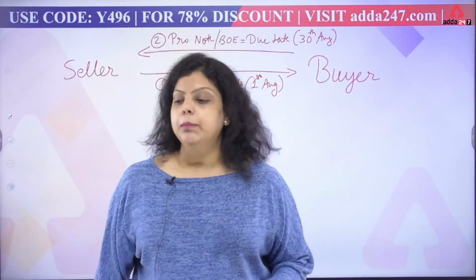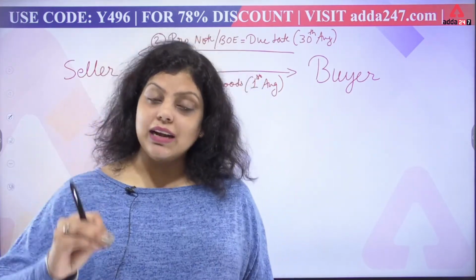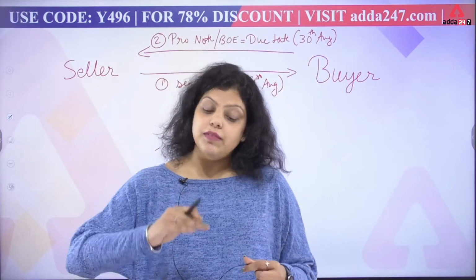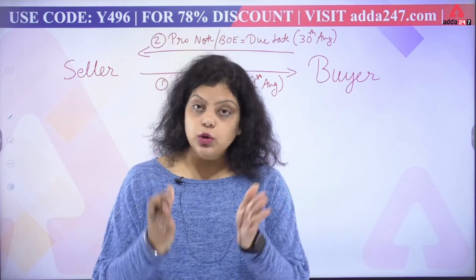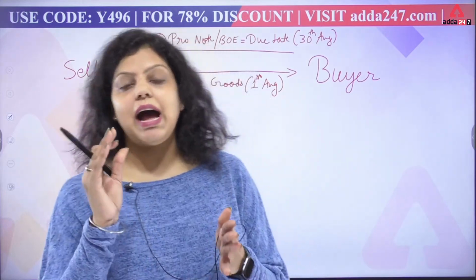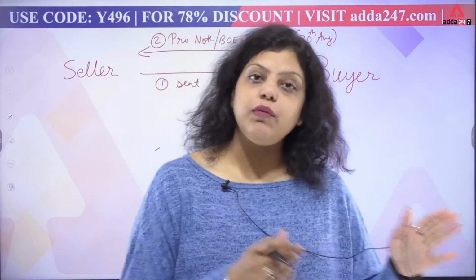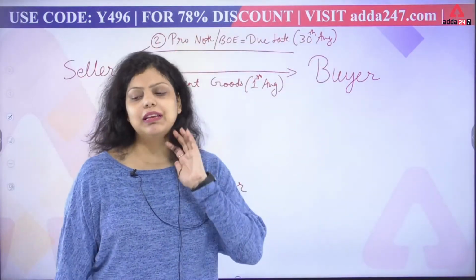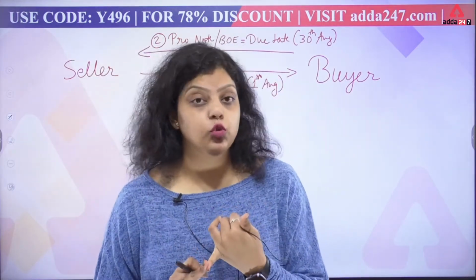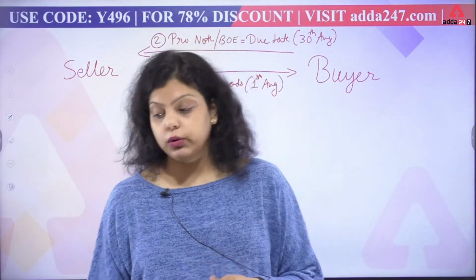That is promissory note. But the bill of exchange is also a document in writing that contains an unconditional order. In the bill of exchange, the maker of the document is giving an order to the bank or financial institution that you have to pay this amount of money to these certain parties on a certain date, and the maker of the particular document will sign that document. This is the only difference between bill of exchange and promissory note. Okay, I hope it is clear now. So promissory note is an unconditional undertaking and contains two parties only, and bill of exchange is an unconditional order and contains more than two parties also. Okay, this is the difference.